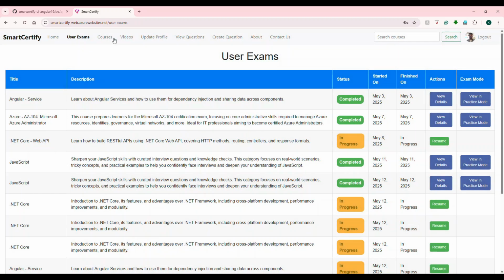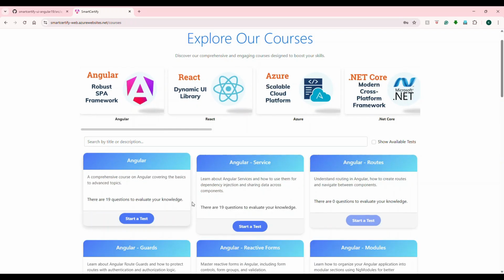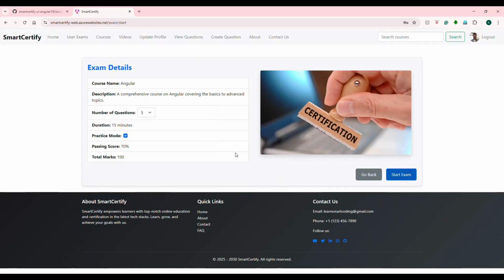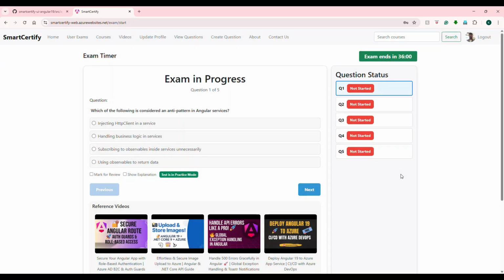All right, so let's go and take another one so that we will see whether we get a different set of questions this time. Okay, I'm going to choose 5. All right. Which of the following is considered as an anti-pattern in Angular service? This is a new question. This was not there in the previous 5, right? So anti-pattern, let's see what is the answer.